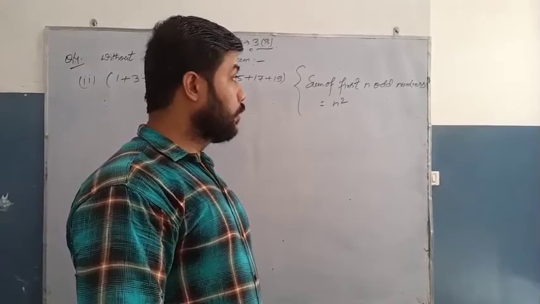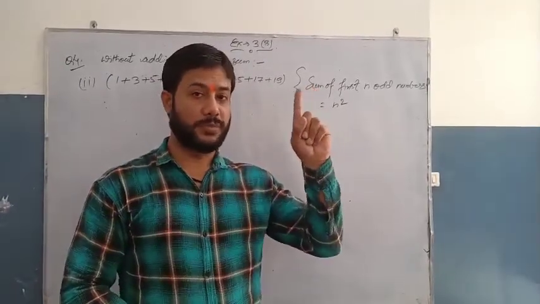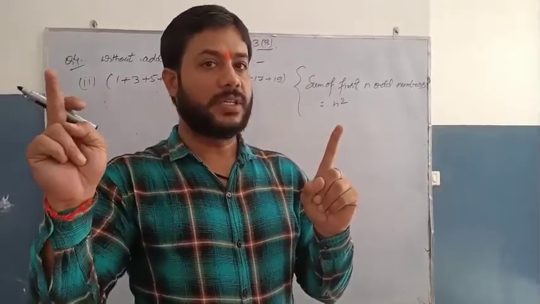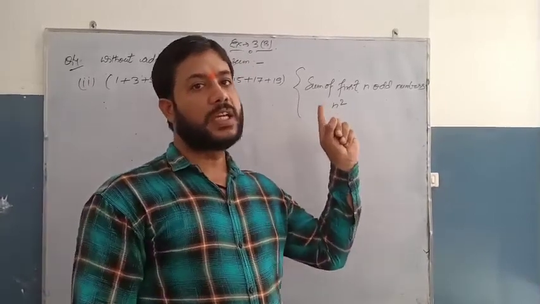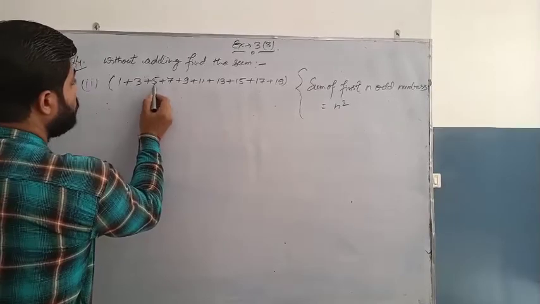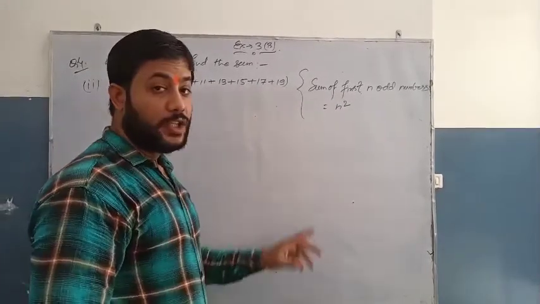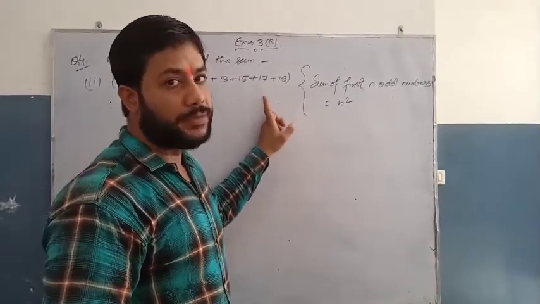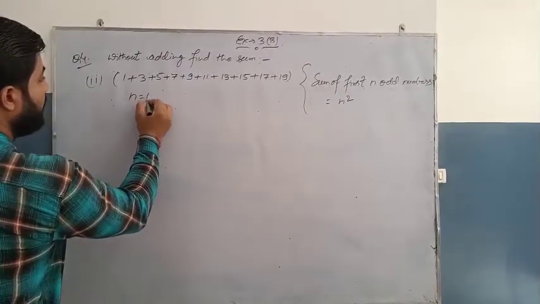Once you are told to find the sum of first n odd numbers, meaning starting from 1 consecutive odd numbers are given and you have to find their sum, then you will count their numbers. As in the question, you will count 1, 2, 3, 4, 5, 6, 7, 8, 9 and 10. So 10 odd numbers are consecutively added and you have to find their sum. So here n is 10.